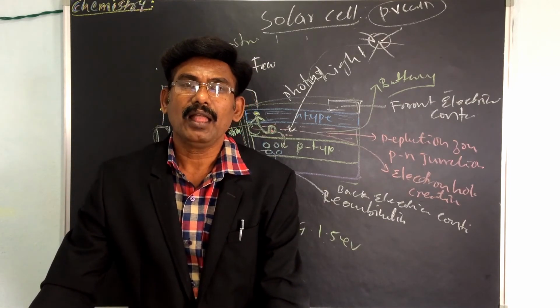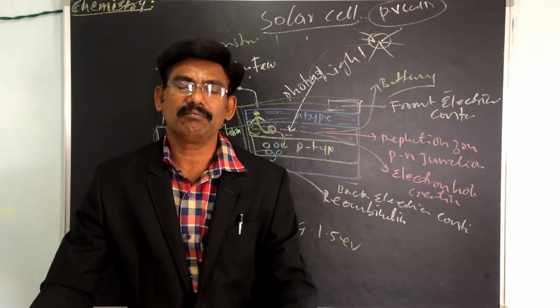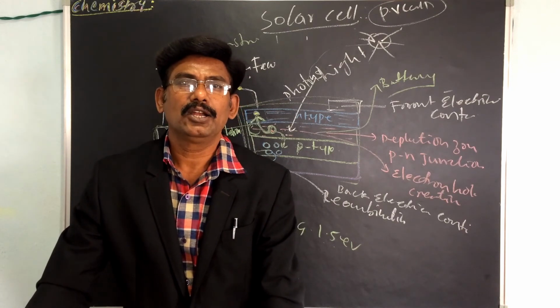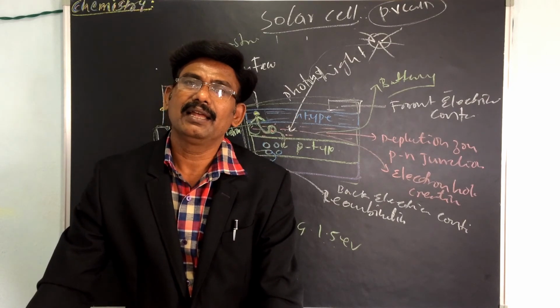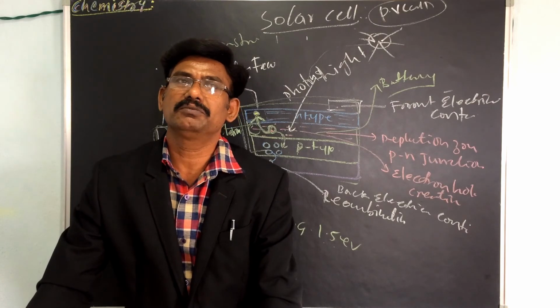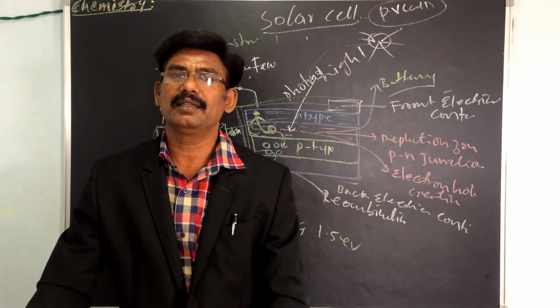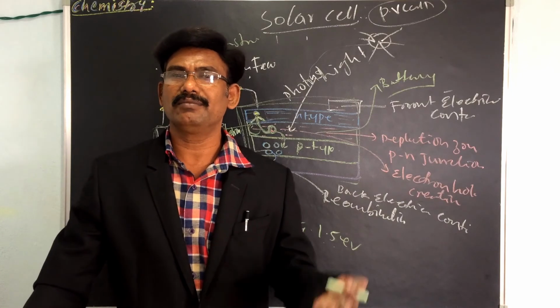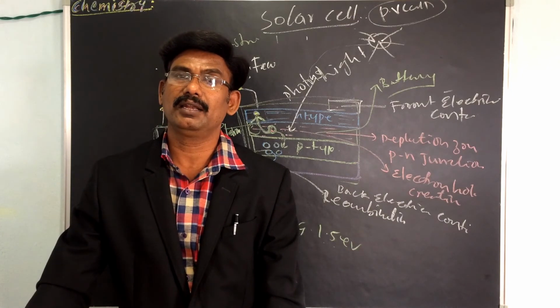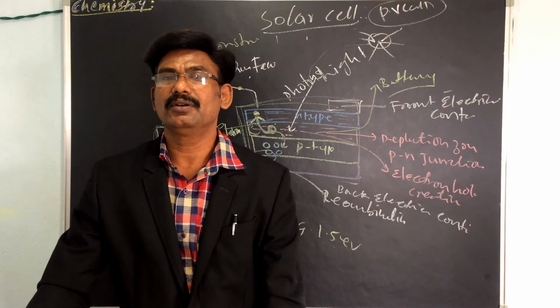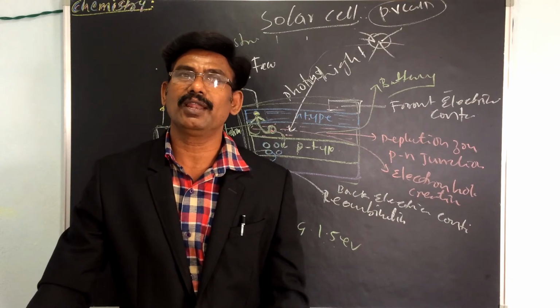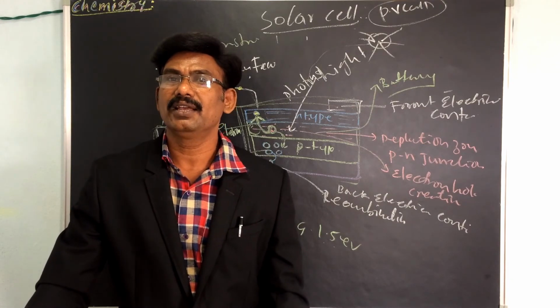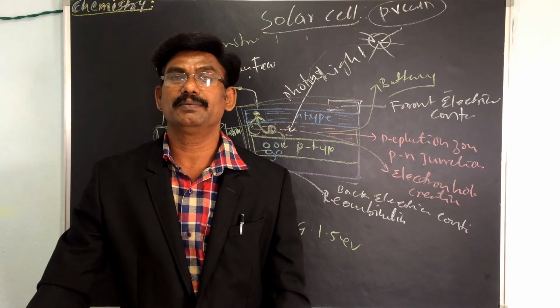And it has low efficiency. On cloudy days, energy cannot be produced. For example, in the rainy season, many clouds come, so there is no production of current. Also at night, in 24 hours, almost 12 hours are night and 12 hours day, so it is not possible then.